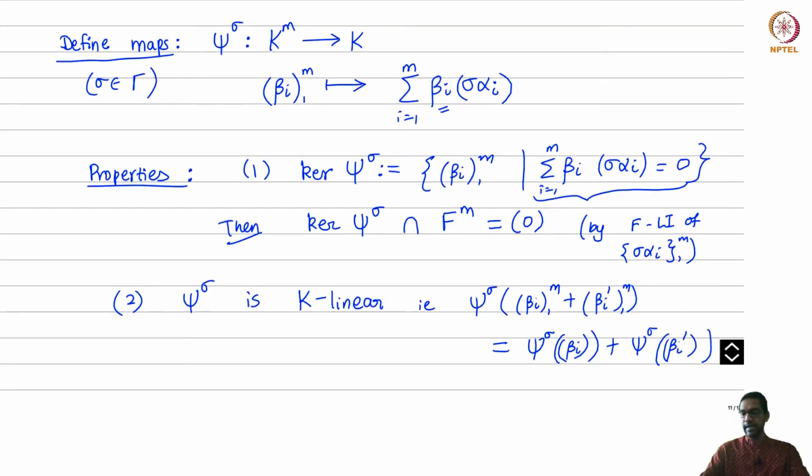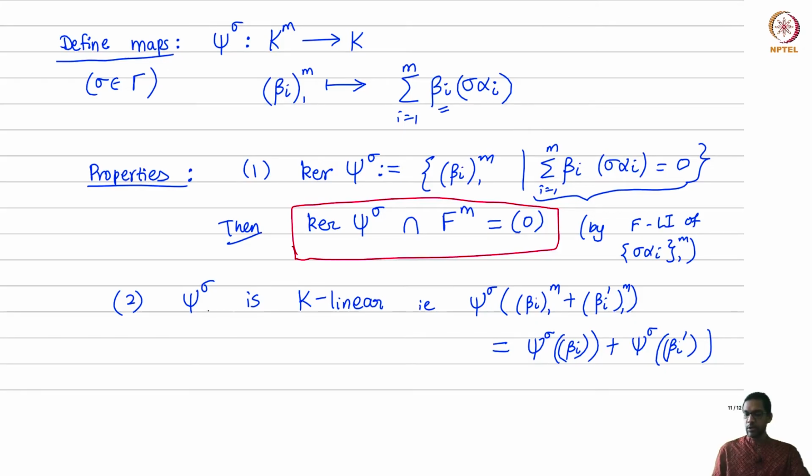So this map is a k linear map. It satisfies additivity and scalar multiplication. It respects both operations. Now that's the second property. So what do we know therefore about the kernel of the map? By the way, here's one property we know about the kernel.